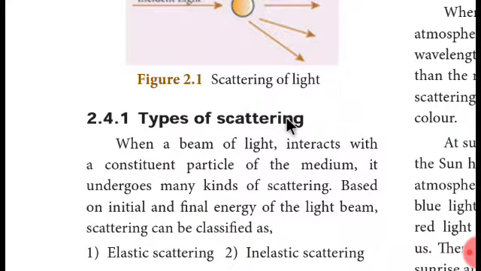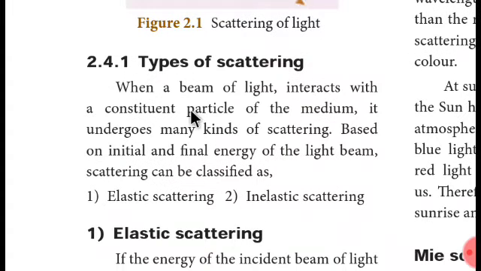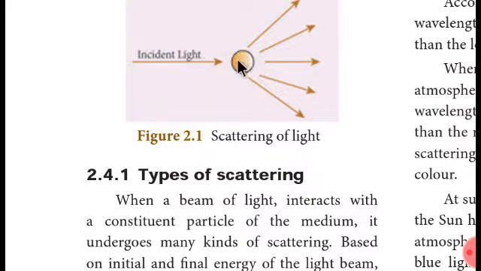Then there are types of scattering. When a beam of light is going to interact with the constituent particle of the medium, so this is the medium of air. We are taking atmosphere, right, from vacuum to air.